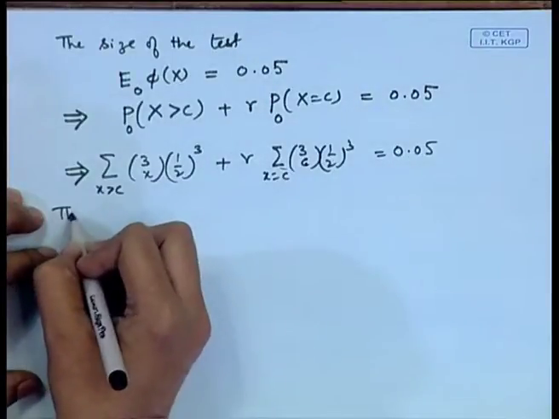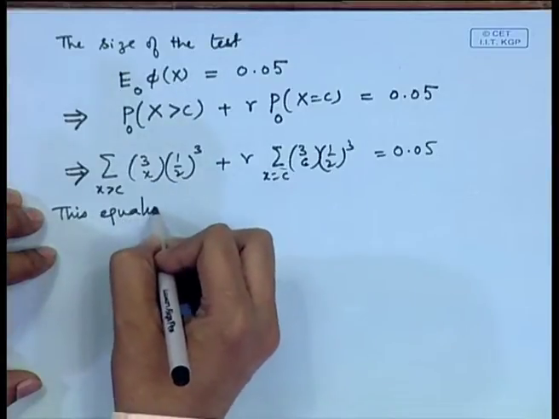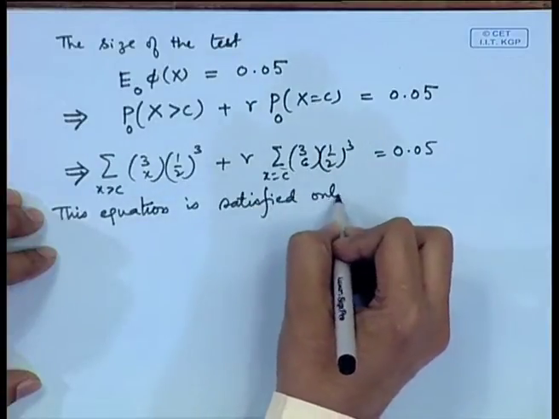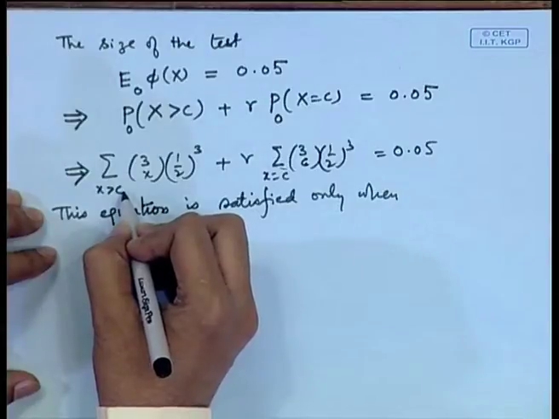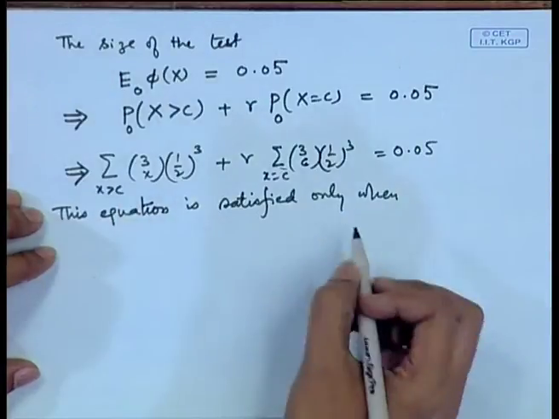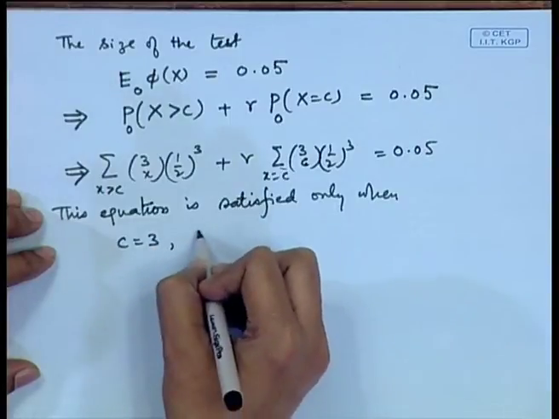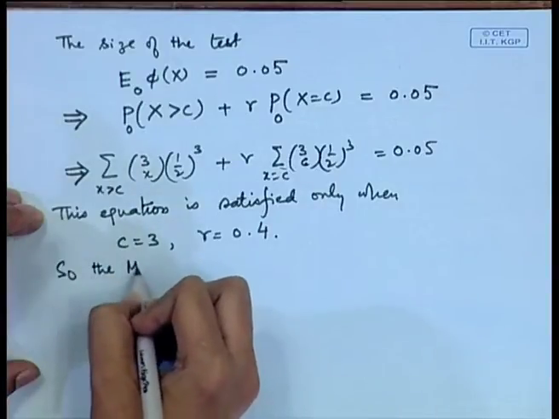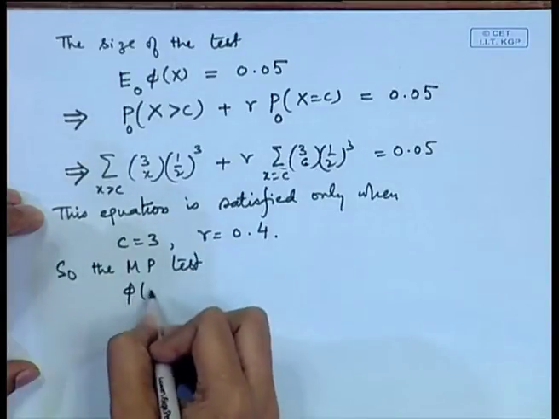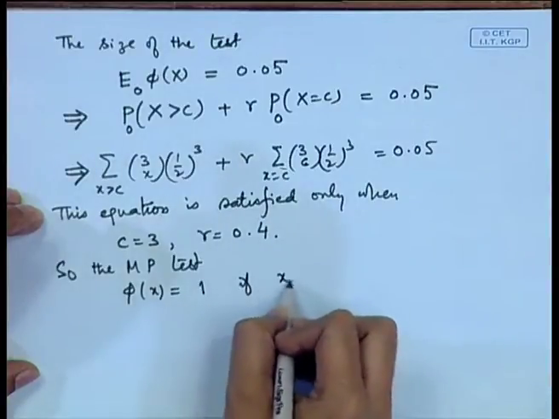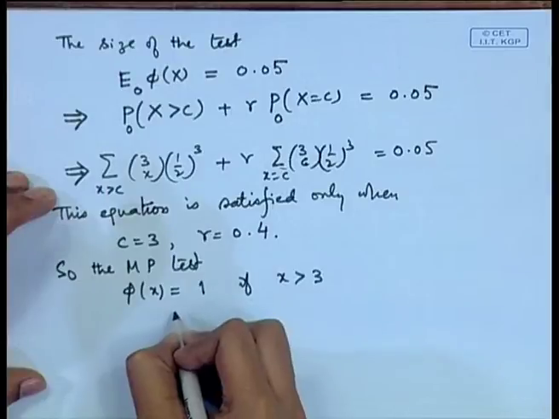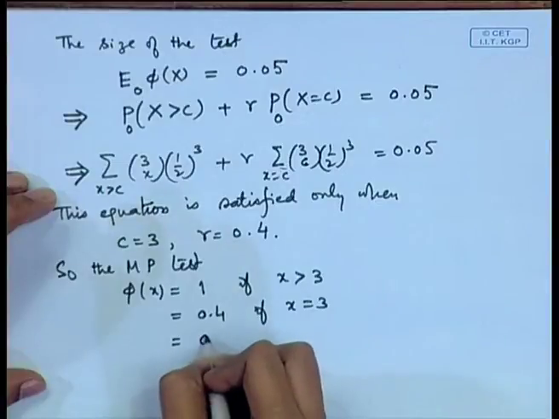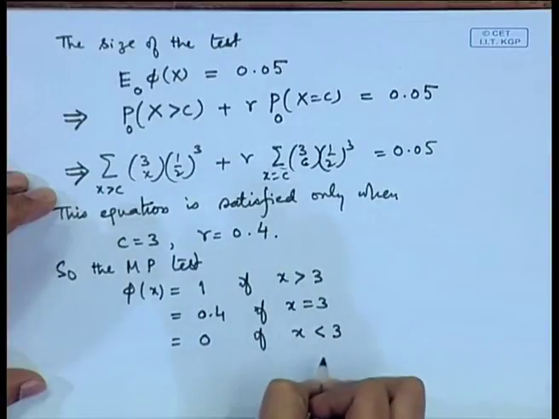So, we will see when this equation, 0.05, is satisfied. It is satisfied only when, substituting the values of c equal to 0, 1, 2 and 3, we get c is equal to 3 and gamma is equal to 0.4. So, the MP test is phi x equal to 1 if x is greater than 3, it is equal to 0.4 if x is equal to 3, it is equal to 0 if x is less than 3.